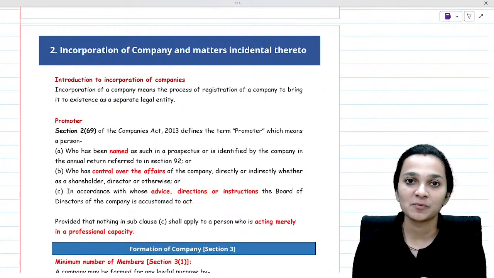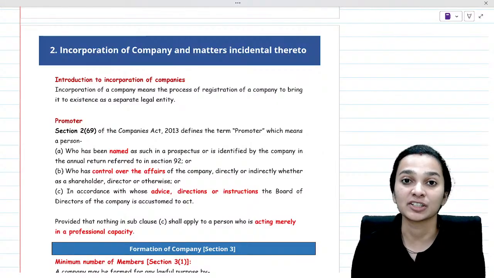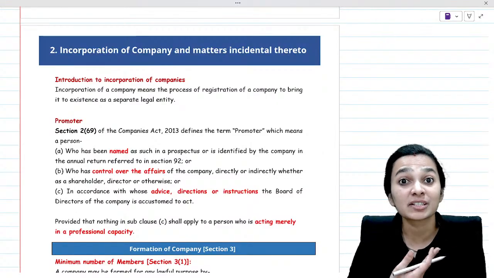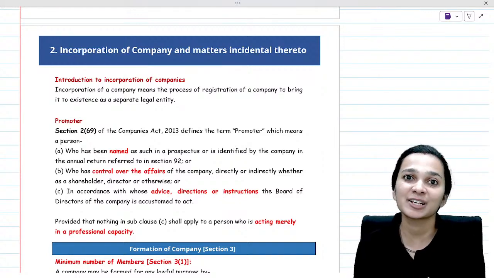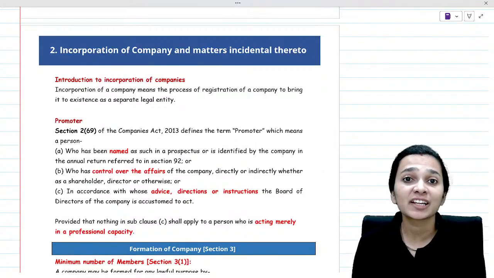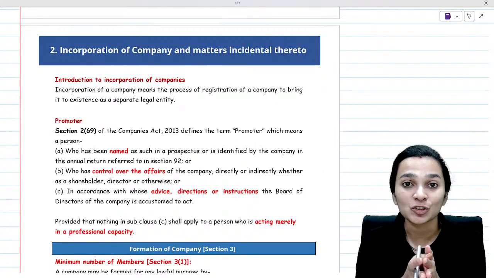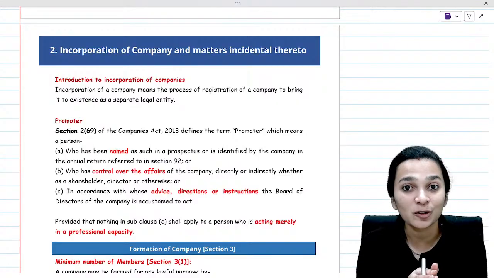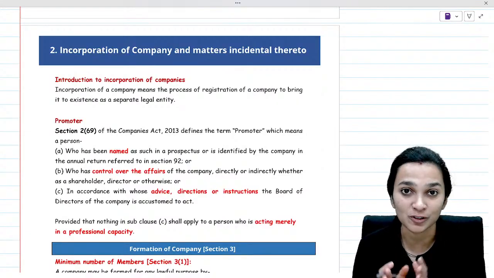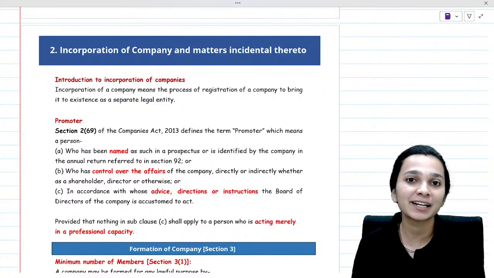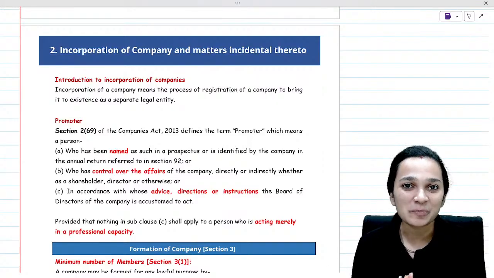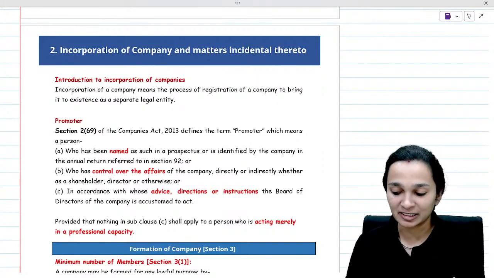Now, when I talk about chapter 2, Incorporation of Company, as all of you know, this is one chapter from which questions are asked in examination every now and then. This is one topic which is the base of the Companies Act, and questions from this topic are definitely asked in examination. And you can check the examination flow and paper pattern also, and the past exam analysis. We have done a thorough discussion on it. Now moving ahead and starting with your chapter 2, Incorporation of Company and Matters Incidental thereto.